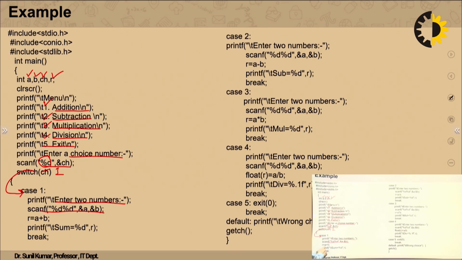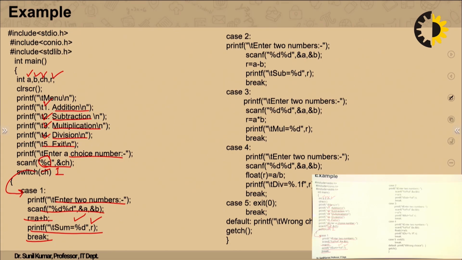Then simply we are adding 2 numbers and the result is stored in r equal to a plus b, and we are displaying the result with the help of this statement, that is printf. So I am writing the word sum equal to %d, which is the format specifier for the integer, and r is the variable in which we are putting the result after adding these 2. And this is the break statement. After executing this case, it will come out from case 1.